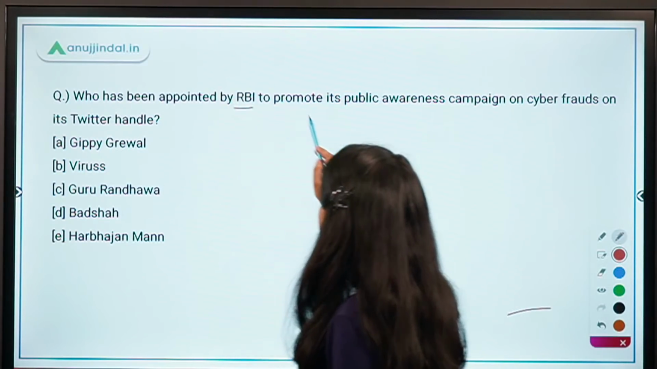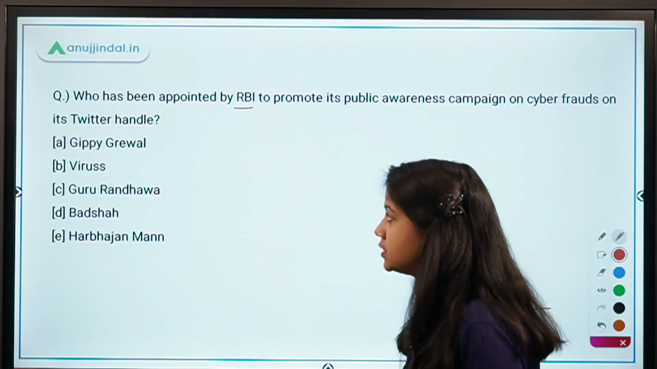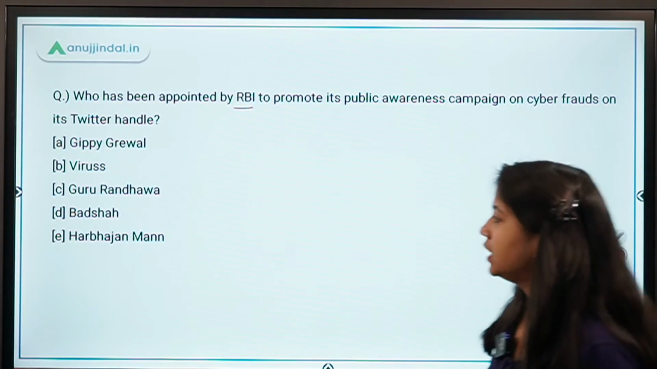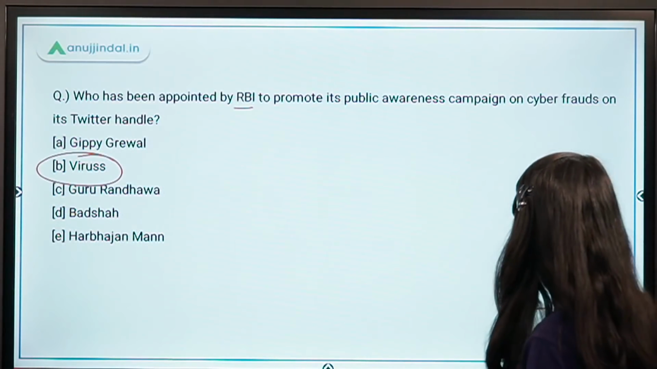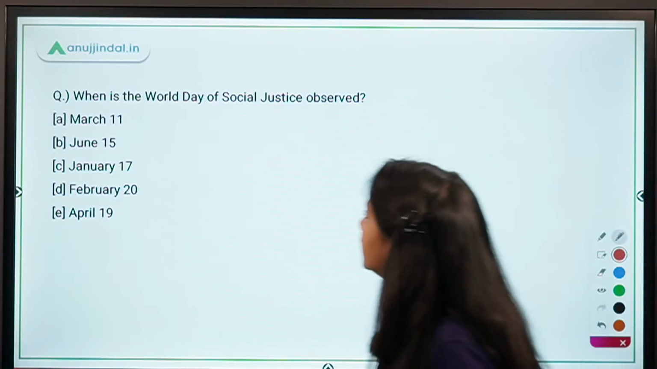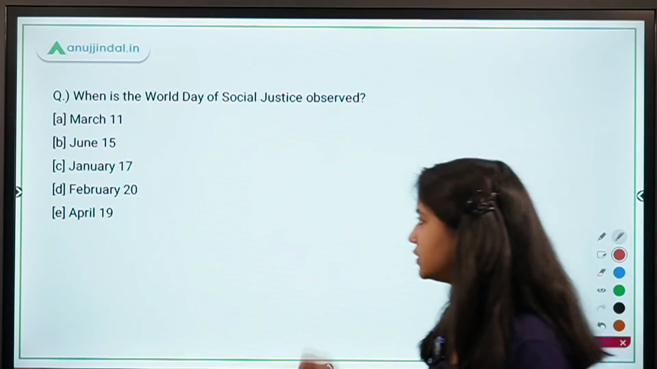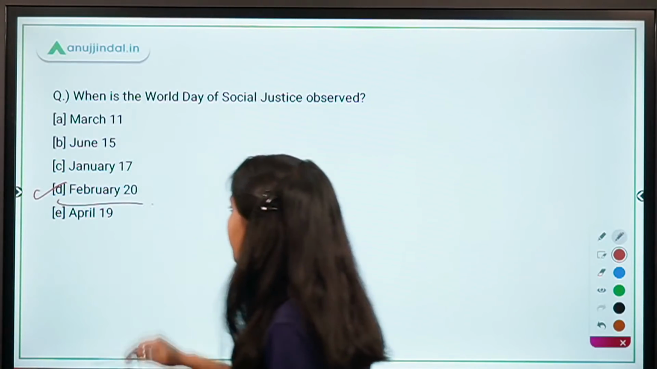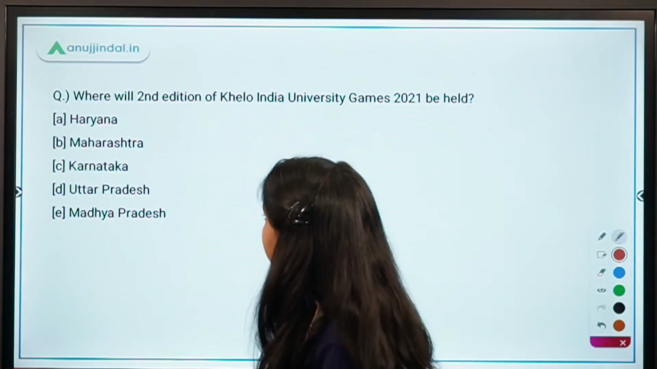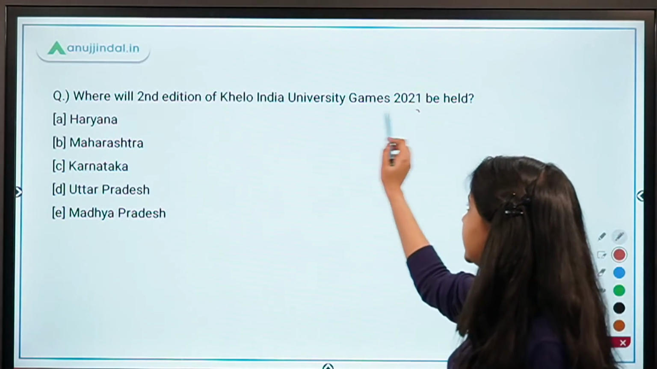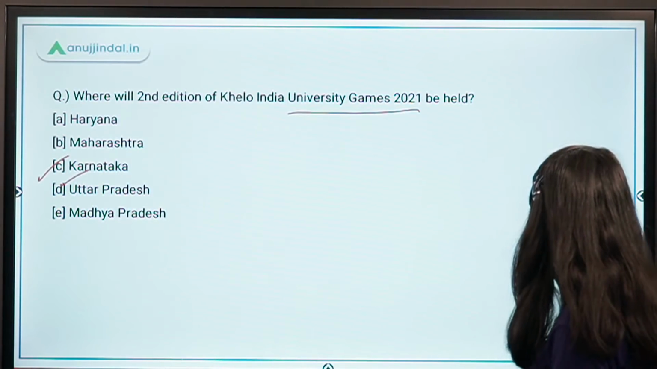Who has been appointed by RBI to promote its public awareness campaign on cyber frauds on its Twitter handle? It is Virus. He is a Punjabi singer and rapper. When is the World Day of Social Justice observed? The right answer is February 20. Where will the second edition of Khelo India University Games 2021 be held? I have told you, Karnataka.